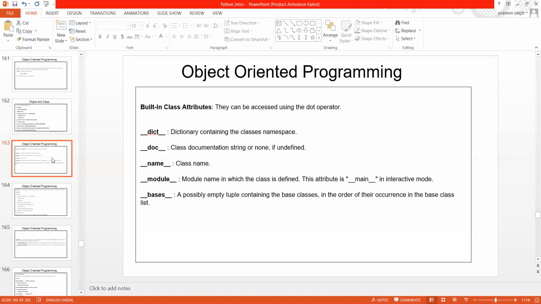Name, when we want to specify, I will write just the class name. Module is the module name in which the class is being defined. This attribute is what we can call interactive mode. And bases, you can mention a possibly empty tuple containing the base classes in the order of their occurrence in the base class.